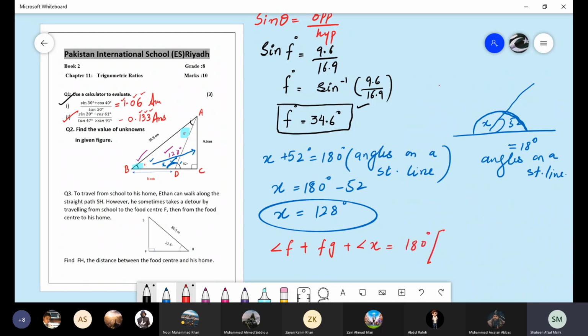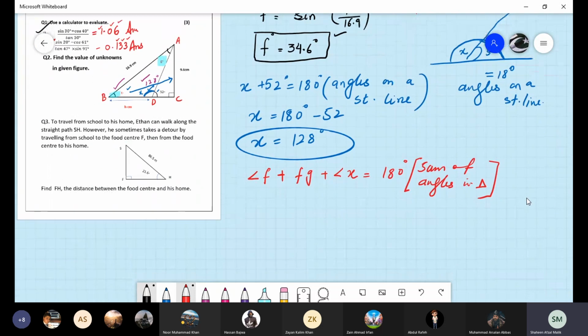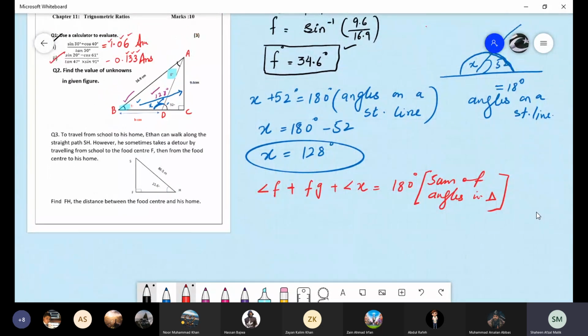What's the reason? Why are we adding all these three angles? Because the sum of all angles in a triangle is 180 degrees. So add all these angles and find the missing angle G.